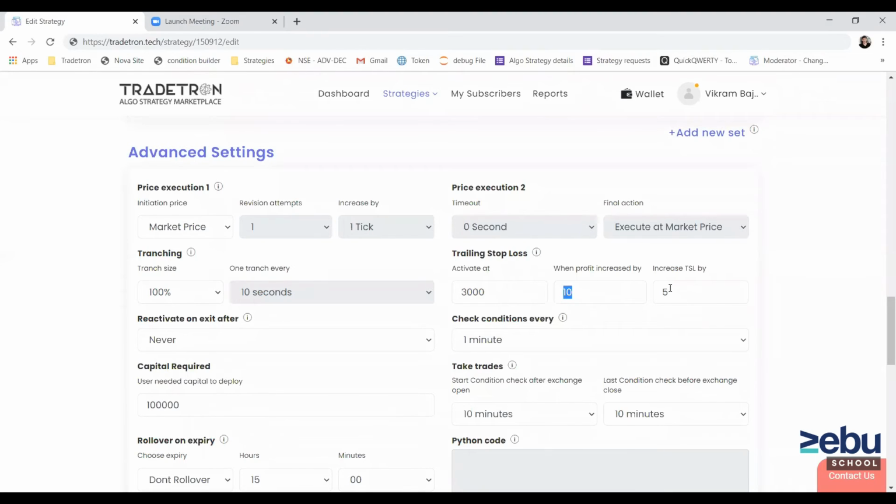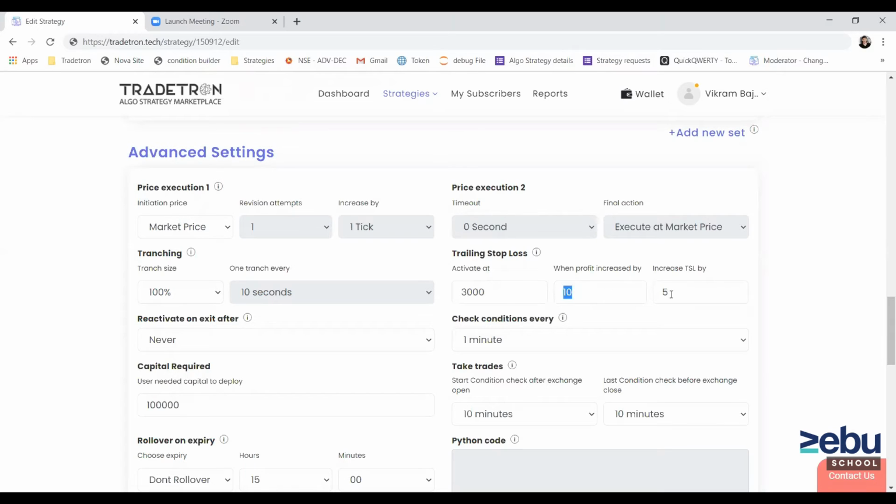Okay, sorry, my bad. In this case, if profit reaches 6,000, then my trailing stop loss will stand at 1,500 rupees, because the profit after 3,000 is 3,000 rupees, right?